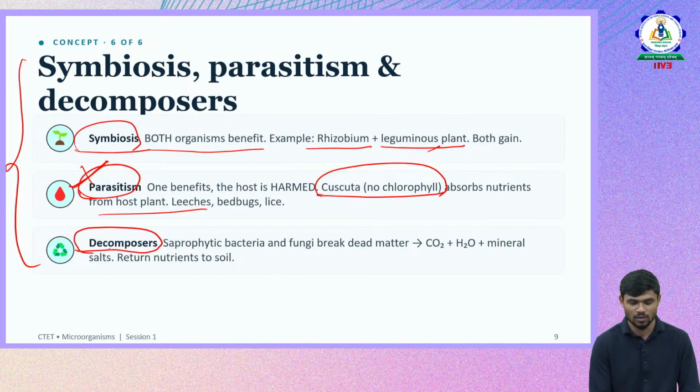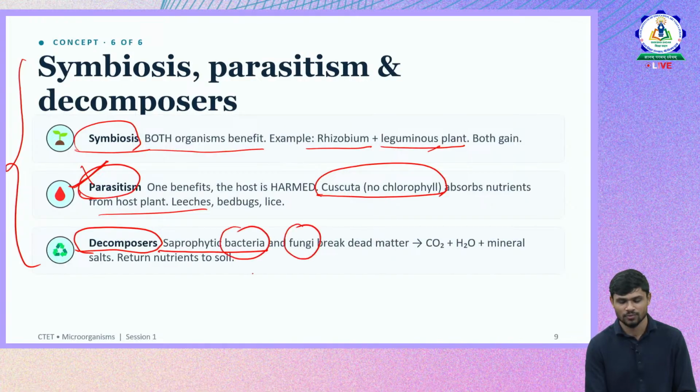Decomposers, they are also beneficial. Microorganisms are beneficial to us by being decomposers. How? Because they clean the environment by cleaning all the dead and decaying organisms. So they are saprophytic. There are saprophytic bacteria and fungi. Fungi are mostly saprophytic. There are bacteria also which do the decomposition of dead and decaying matter. So this is how different microorganisms are helpful in the world, and this is how humans and all other organisms are getting benefited.